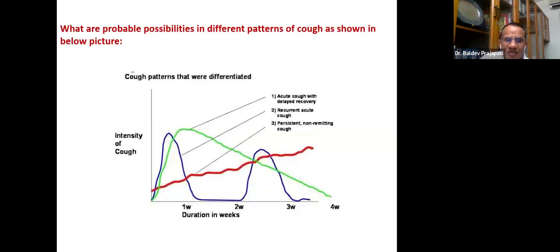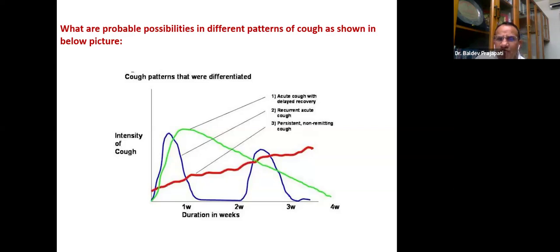Second one, if you see the blue one, cough develops, person recovers for few days, again the cough develops. That means it's a recurrent acute cough. And the red line, if you see, it is the persistent, progressively increasing. That is the non-remittent cough. And this is the intensity of the cough. This is the duration. With every pattern, what will be your possibility?